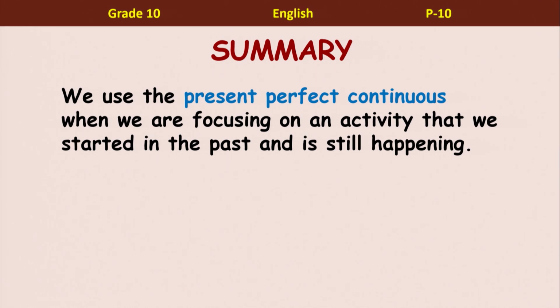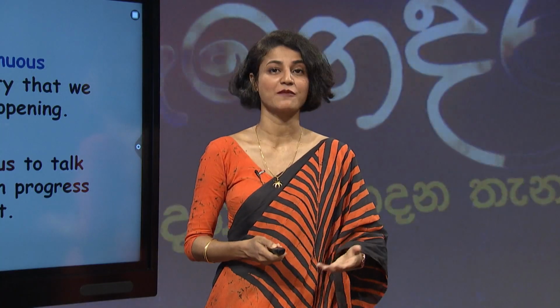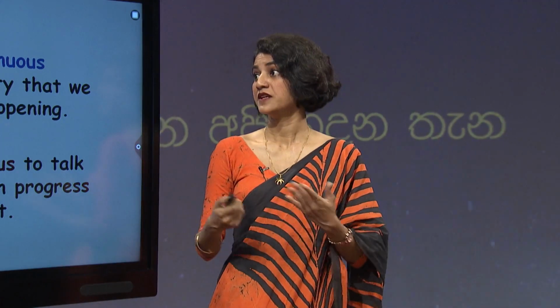I will. So when we are talking about present perfect continuous, we can write the sentence structure: subject, has or have, and been plus the ing form of the verb. When it comes to negative, you can simply add not after, hasn't been, haven't been, and the question form, you just take has or have in front. And next, past perfect continuous.